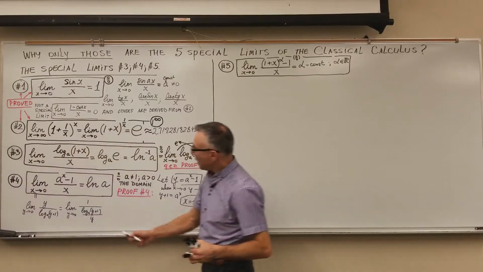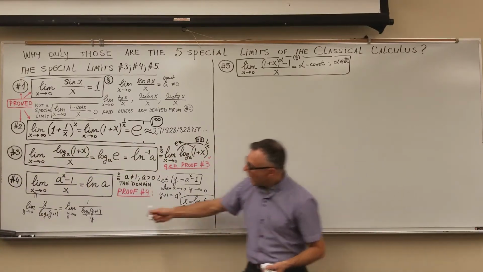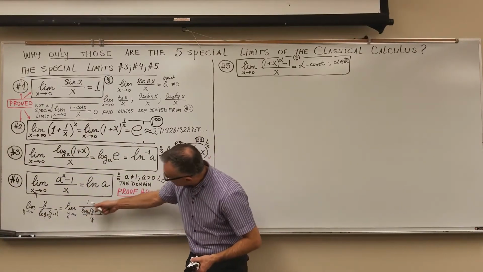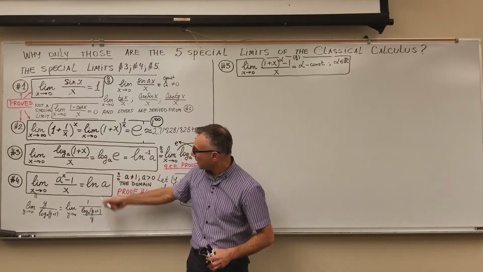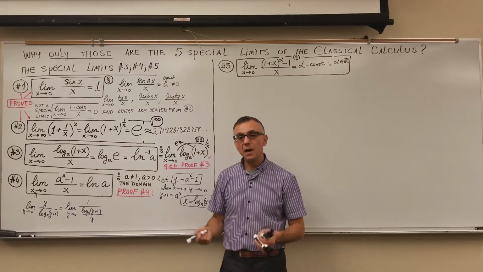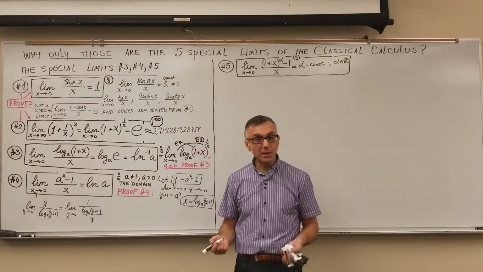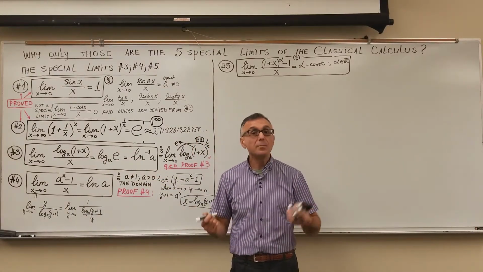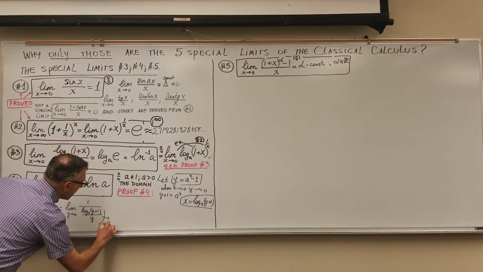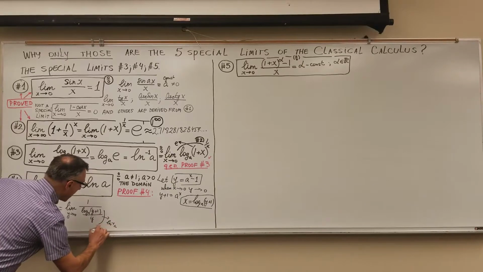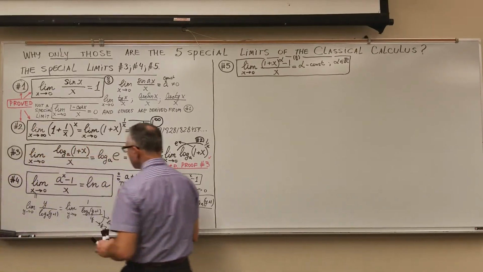Look at the fraction in the denominator. That's exactly reducible to special limit number 3, which is equal to 1 over ln a. That's the special limit number 3.